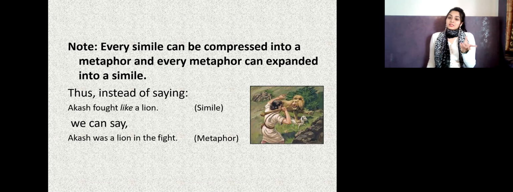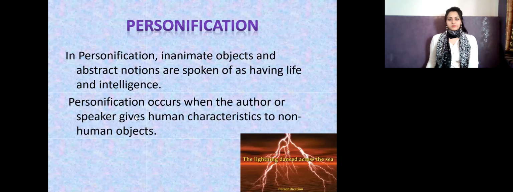Here we are not saying something similar is there. We are saying he is the lion. Can he be the lion? No, he cannot. It is an imaginative thing. But we will not say that we are comparing both things. Only in simile, we show that we are comparing both things with like or as. But in metaphor, he is the lion. So Akash was a lion in the fight. I hope you all are understanding the difference between simile and metaphor.